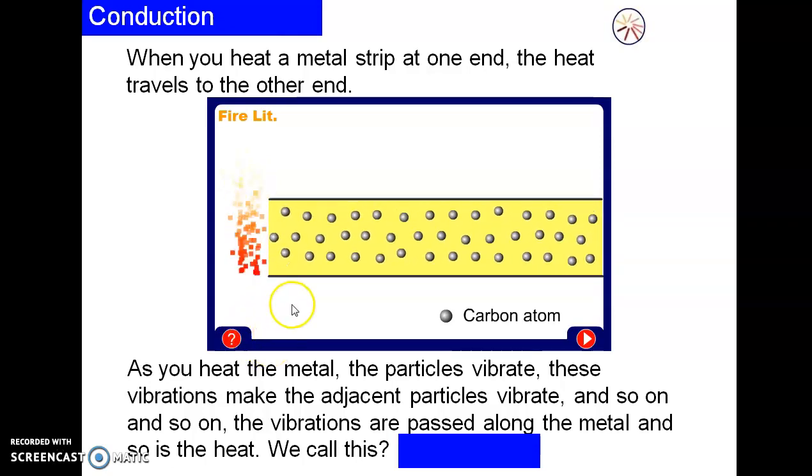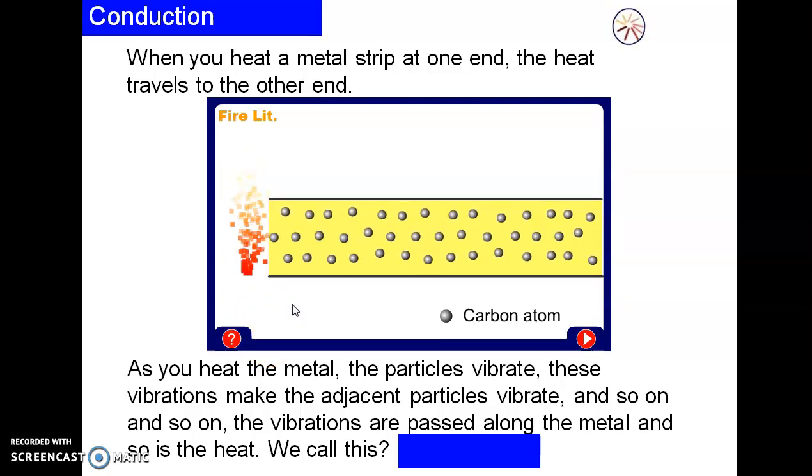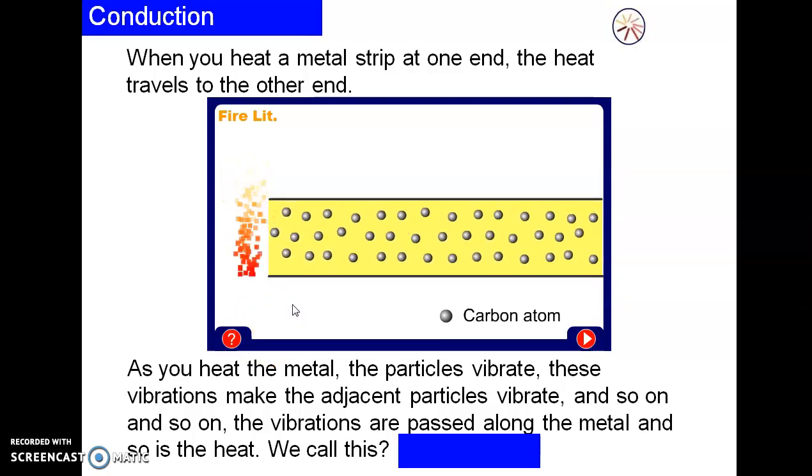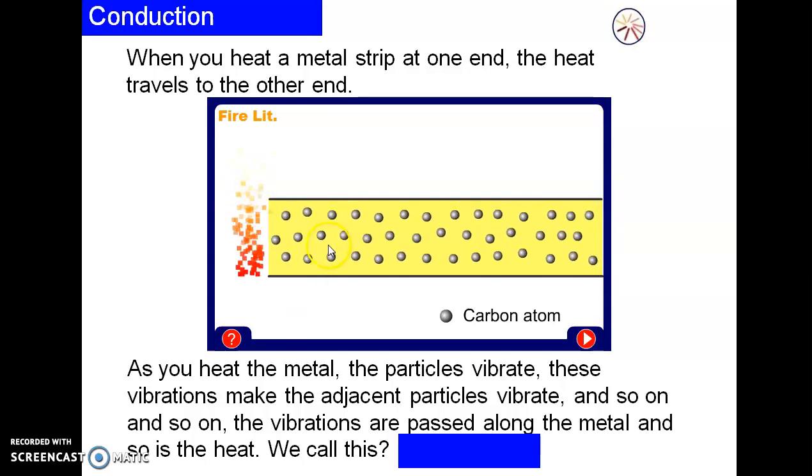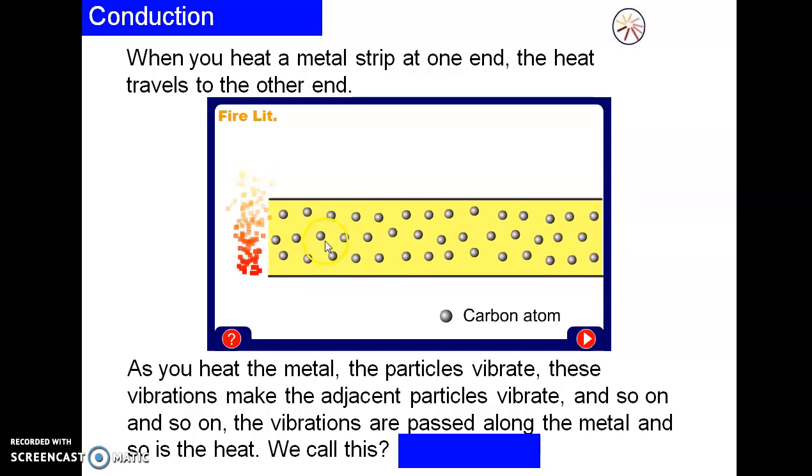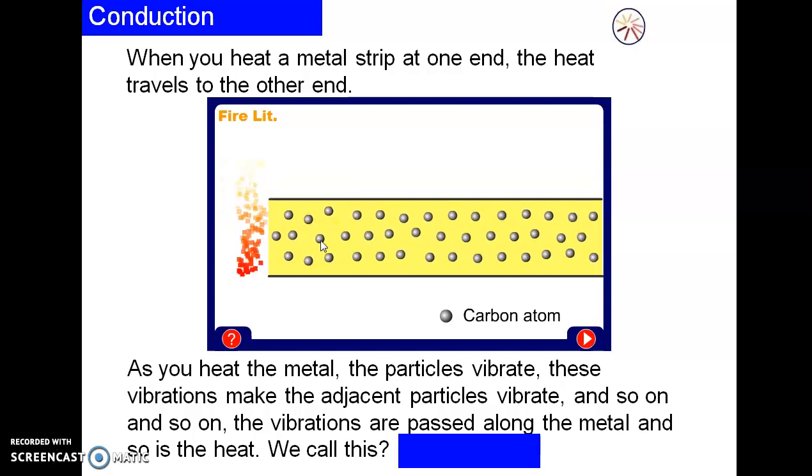As you heat the metal, the particles vibrate, and this vibration makes the adjacent particles vibrate, and so on.